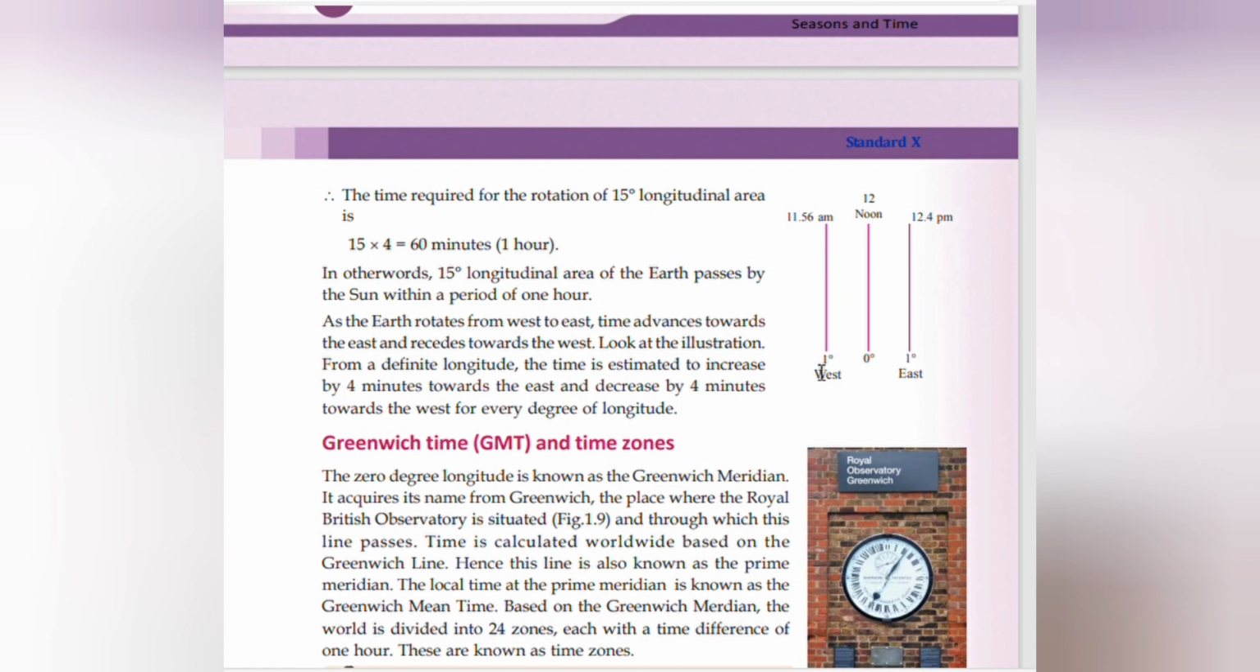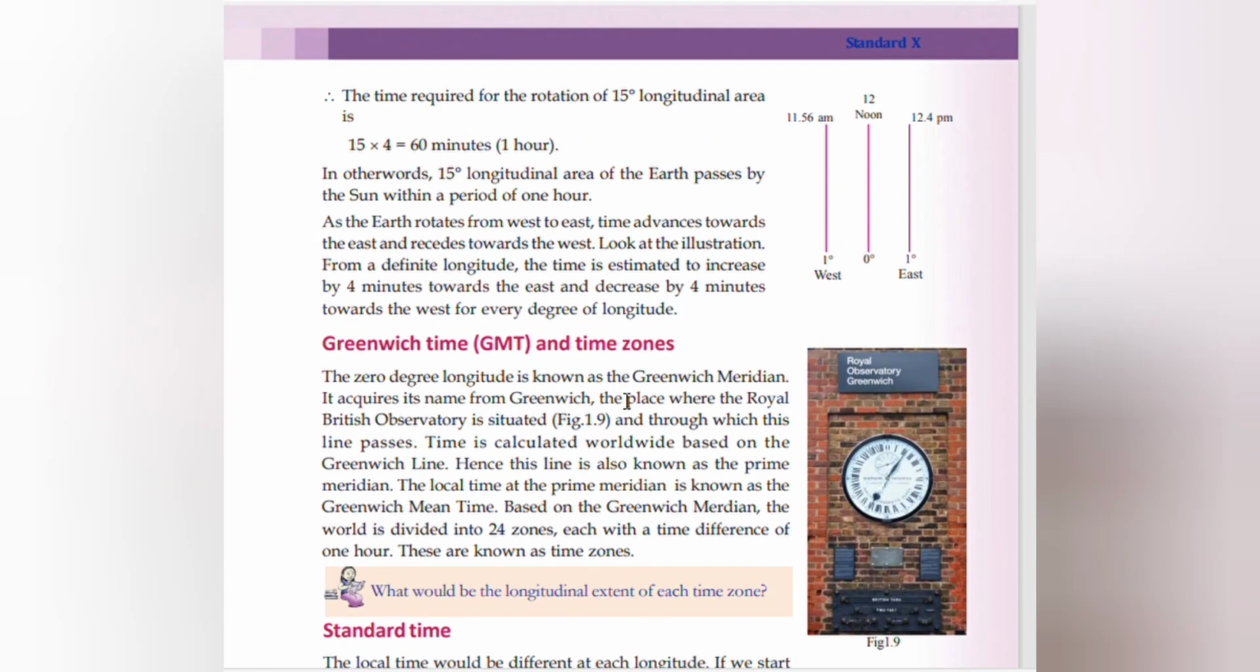11:56 a.m., 1 degree west; 12 noon, 0 degree; 12:04 p.m., 1 degree east. As the earth rotates from west to east, time advances towards the east and recedes towards the west. Look at the illustration. From a definite longitude, the time is estimated to increase by 4 minutes towards the east and decrease by 4 minutes towards the west for every degree of longitude.